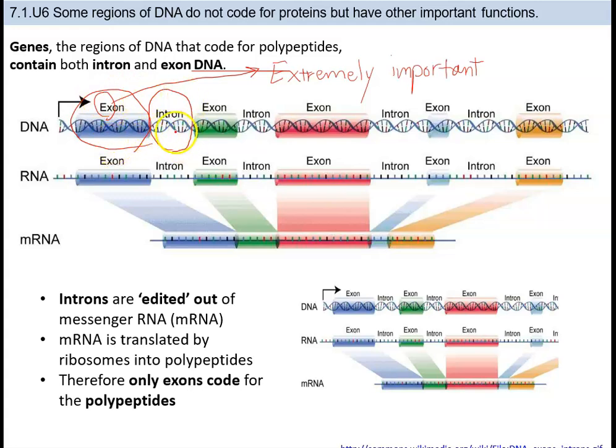And intron, forget about intron. Don't think about in as in or x as x. It's more complicated. You never remember which one is going to be in, which one is going to be out. But this is the best way I think you can remember that exons are extremely important, so they will be kept and they are considered as coding regions. So what happens to introns? Introns are taken off, will be removed.